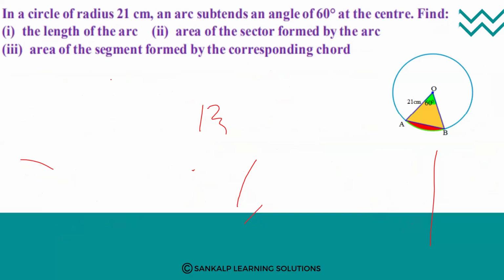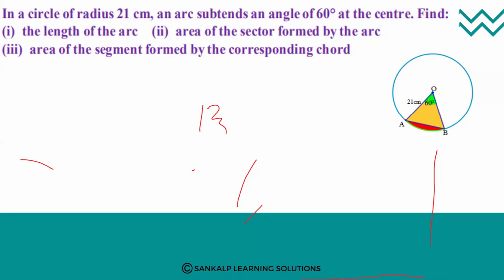In a circle of radius 21 centimeter, an arc subtends an angle of 60 degree at the center. Find the length of the arc, area of the sector formed by the arc, area of the segment formed by the corresponding chord. First, length of the arc. Here AB is the arc, right? So the length of the arc we need to find out.